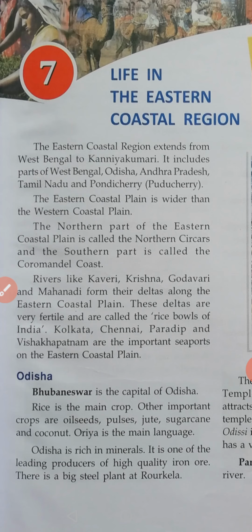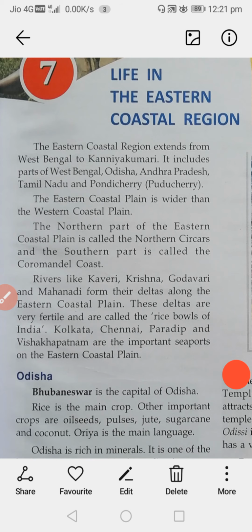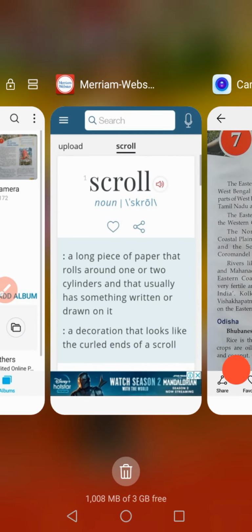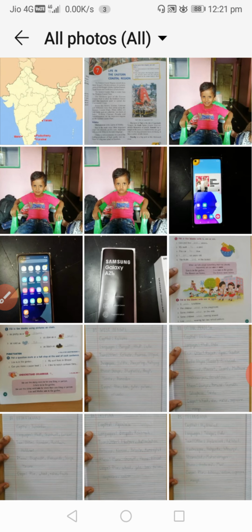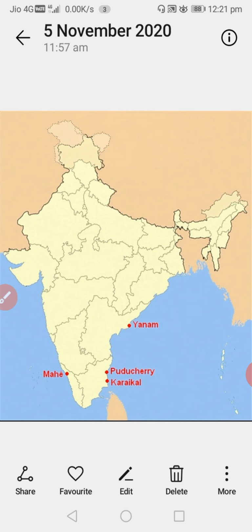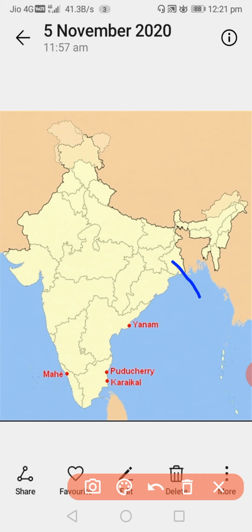And where is West Bengal? I will show you one India map. This is West Bengal, and the southernmost tip of India mainland here is Kanyakumari, and this state is called Odisha.